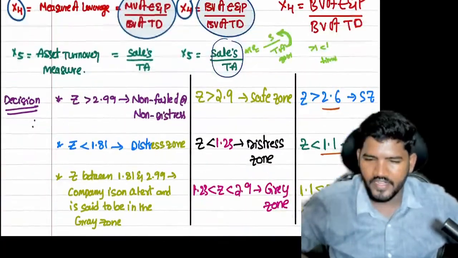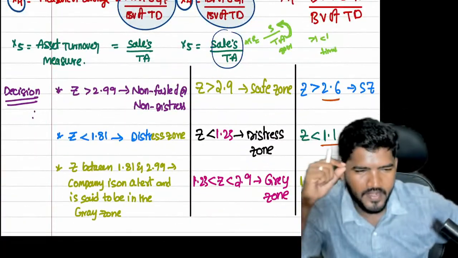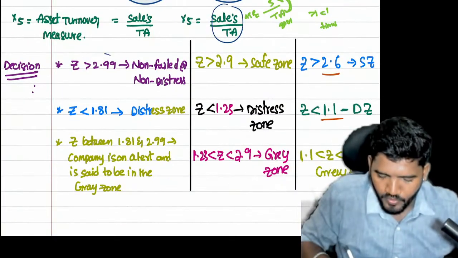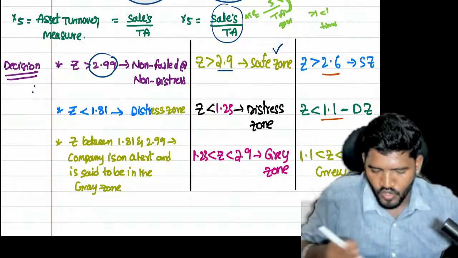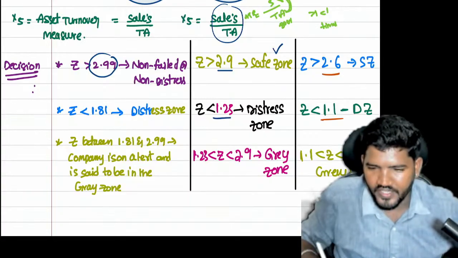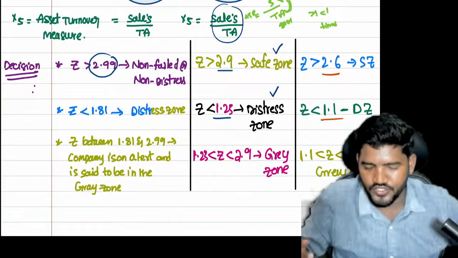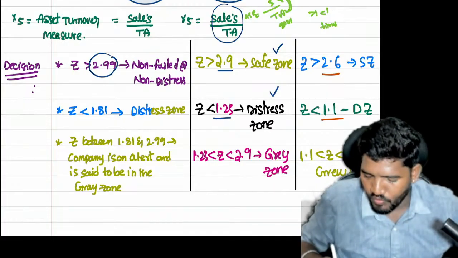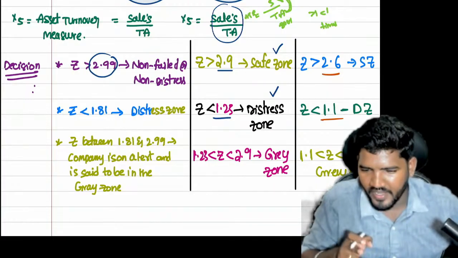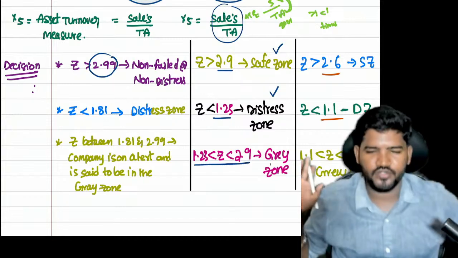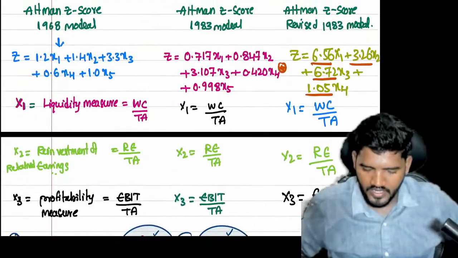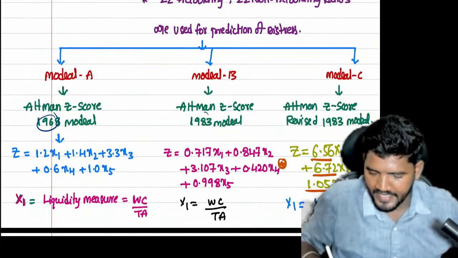Next, the decision also differs. In 1968 it is 2.99, but here only 2.9. Safe zone above that. Distress zone or red zone is below 1.81 in 1968, but 1.23 here. Gray zone is between 1.81 and 2.99 in 1968, but between 1.23 and 2.9 here. So this is the 1968 model as well as the 1983 model.